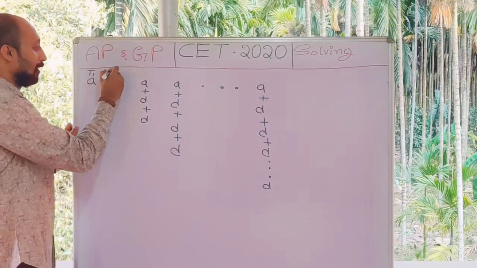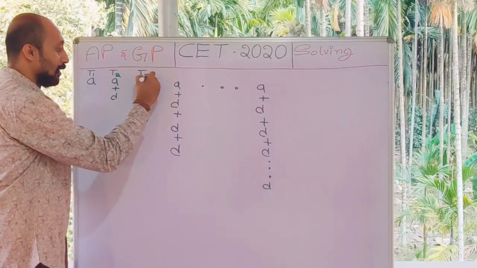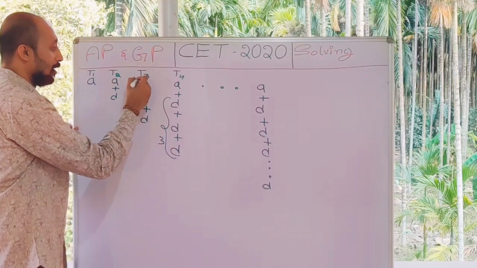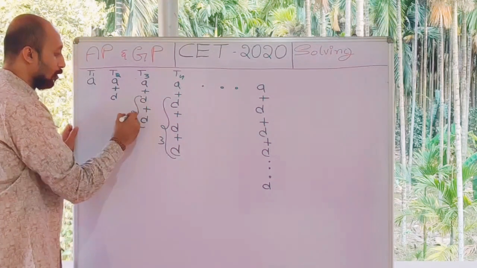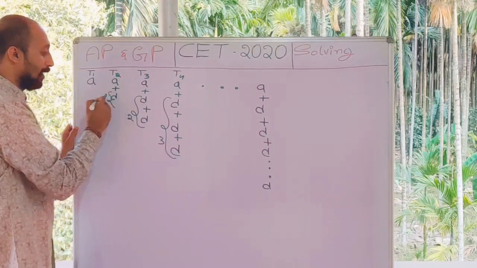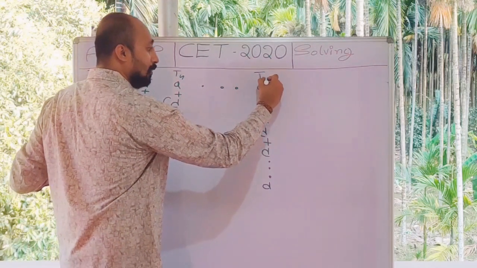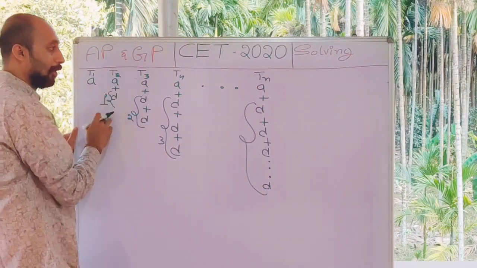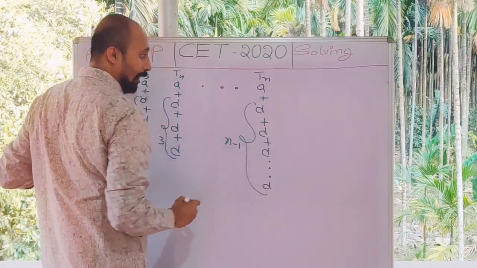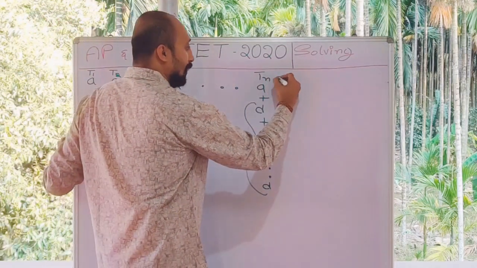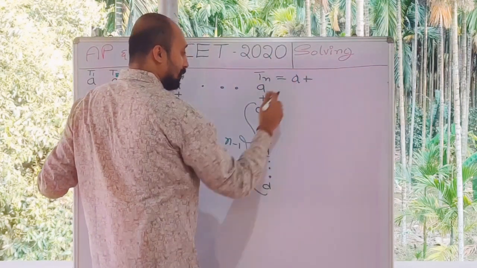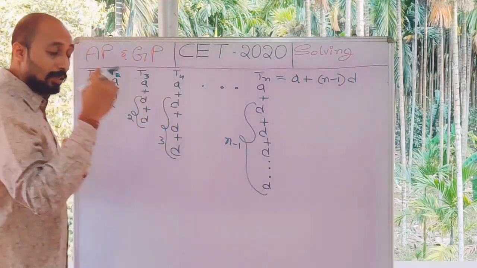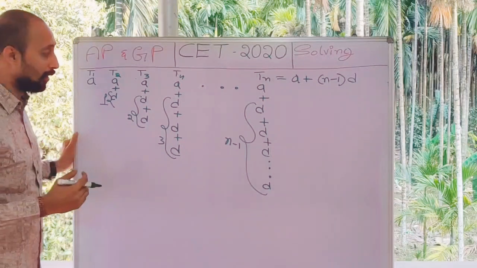This is T1, this is T2, this is T3 and this is T4. T4 has D 3 times. T3 has D 2 times and T2 has D 1 time. So at nth term ಗೆ D ಎಷ್ಟು ಸತಿ ಬರಬೇಕು? 4ಕ್ಕೆ 3, 3ಕ್ಕೆ 2, 2ಕ್ಕೆ 1 ಆದ್ರೆ n ಗೆ n-1 ಆಗುತ್ತೆ. So Tn is nothing but, I can write it as A plus, how many times D comes? n-1 into D.